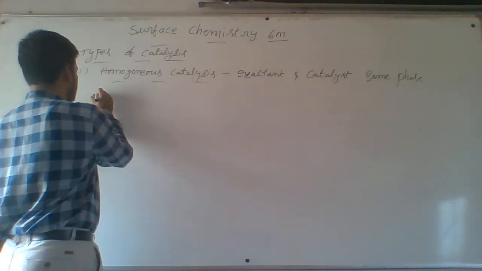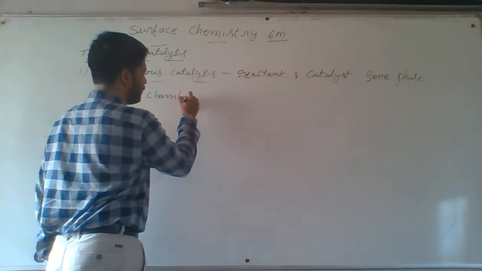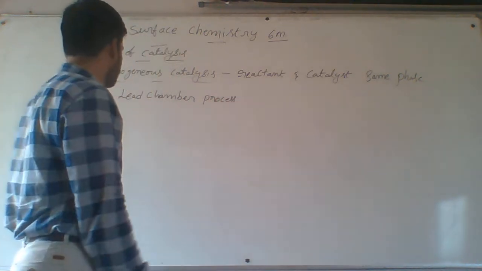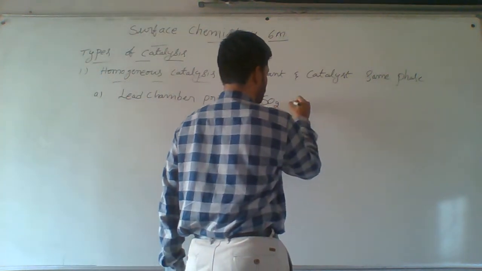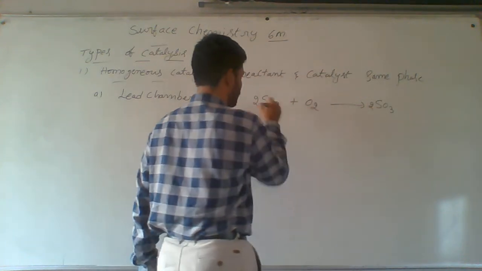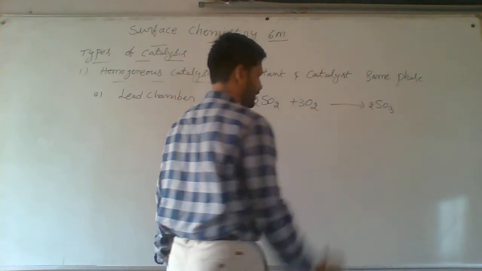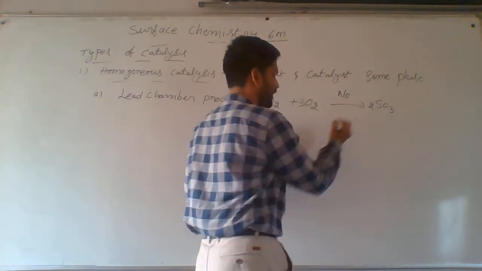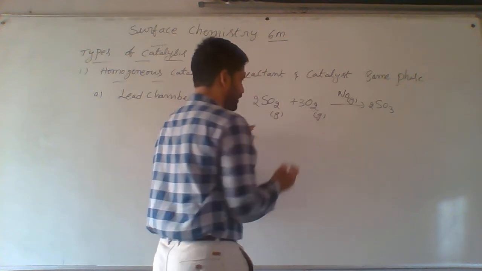For example, first example I am taking the lead chamber process, manufacturing of sulfuric acid. Here I am taking SO2 plus O2, balancing: 2 SO2 plus O2. Here the catalyst I am using is nitric oxide, which is a gas.